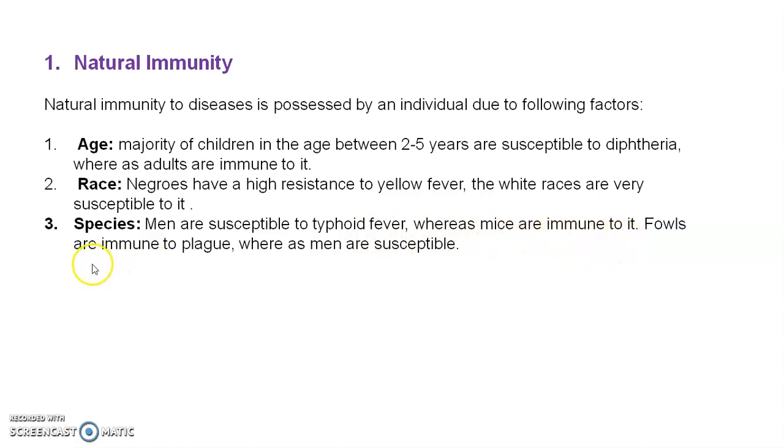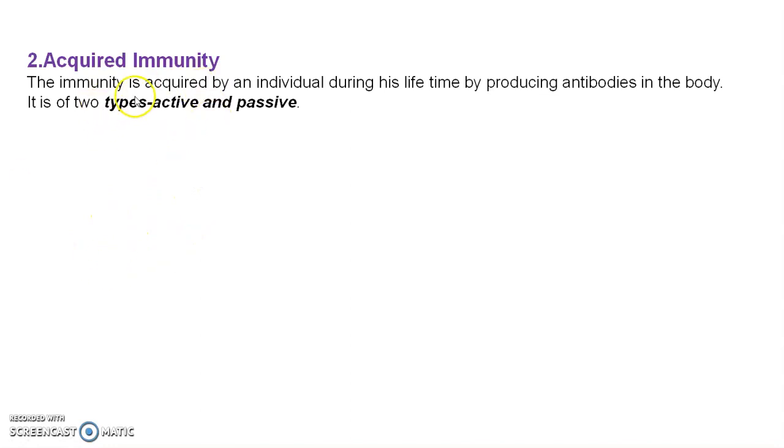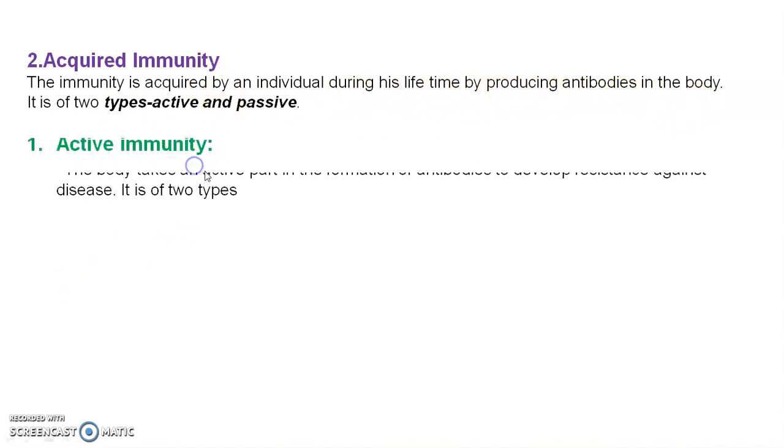Foals are immune to plague, whereas men are susceptible to it. Then individual immunity: some persons are more susceptible or more resistant against the cold and skin diseases than others. Then we see acquired immunity. Immunity is acquired by an individual during its lifetime by producing antibodies in the body. Acquired immunity is of two types, active and passive.